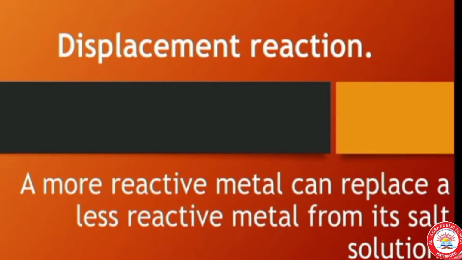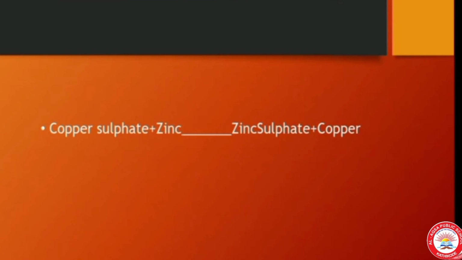So, what is displacement reaction? A more reactive metal can replace a less reactive metal from its salt solution. This is called displacement reaction. For example, copper sulfate plus zinc. That means we have to take copper sulfate solution and add zinc to it.